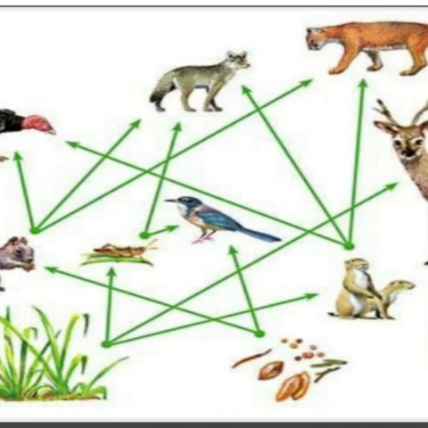As you can see clearly from this diagram, the producers can be consumed by different consumers. In this food web, we are able to see very clearly that one organism can play different roles in an ecosystem. An organism can be at a different trophic level in each food chain.